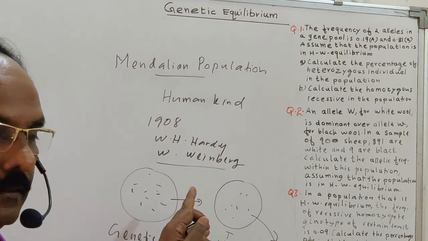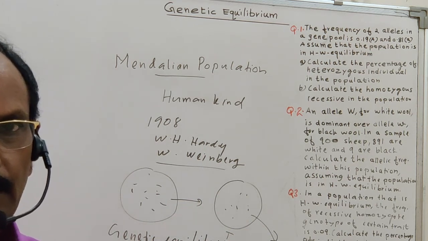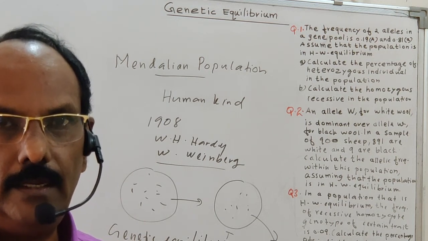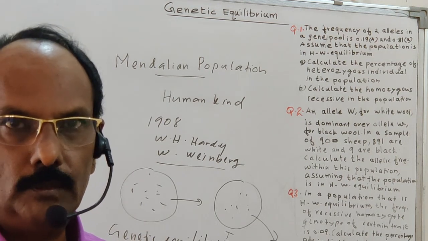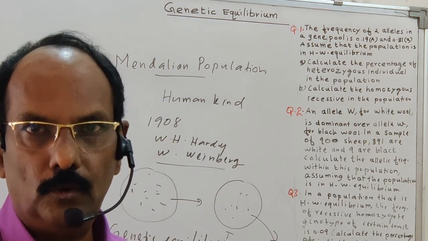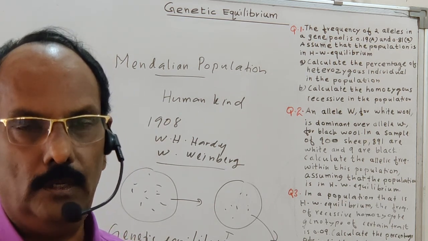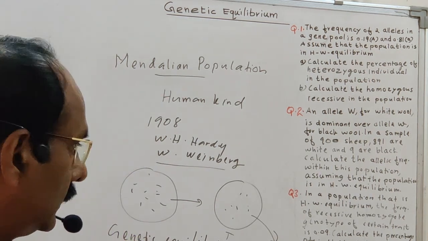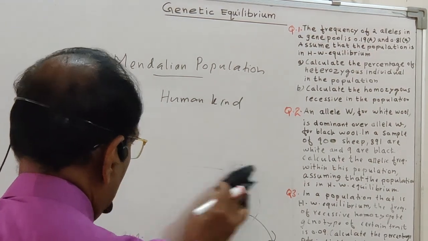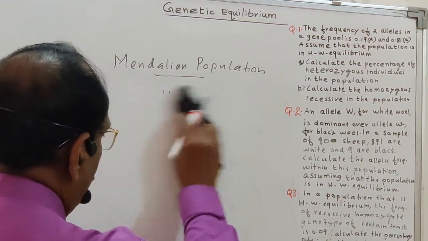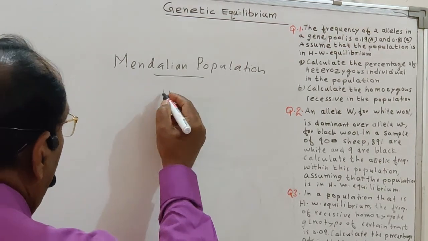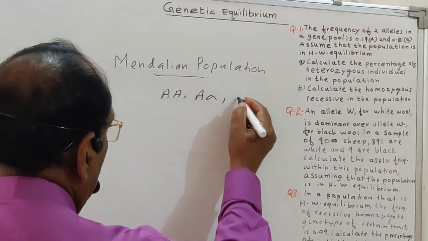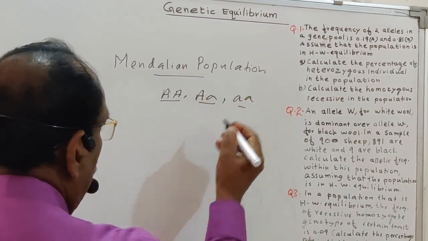Then these two scientists proposed an algebraic formula for this theory, known as the Hardy-Weinberg formula. Let us derive the Hardy-Weinberg formula. Suppose in a population there are three alleles. One is capital A, capital A; another is capital A, small a; another is small a, small a. These are the three alleles.